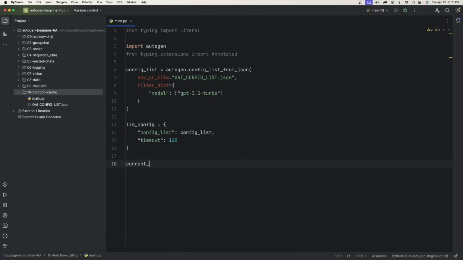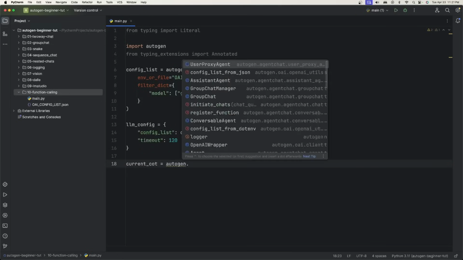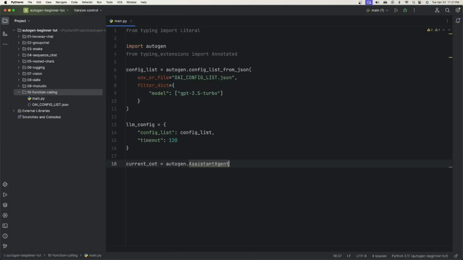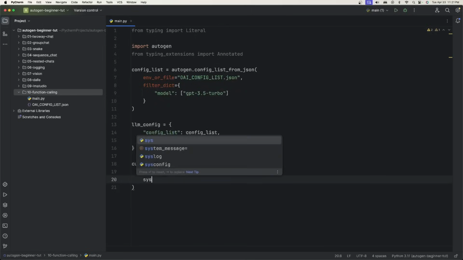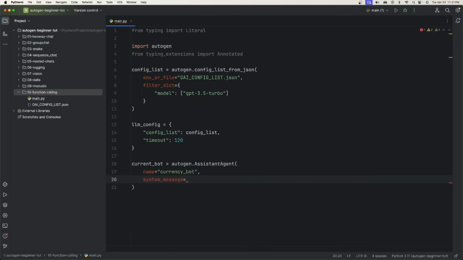So currency_bot is equal to autogen.AssistantAgent, and that is bot, not cot. Okay, so we have the assistant agent, and we'll say the name is equal to currency_bot, the system message, I'll just go ahead and paste this in here.